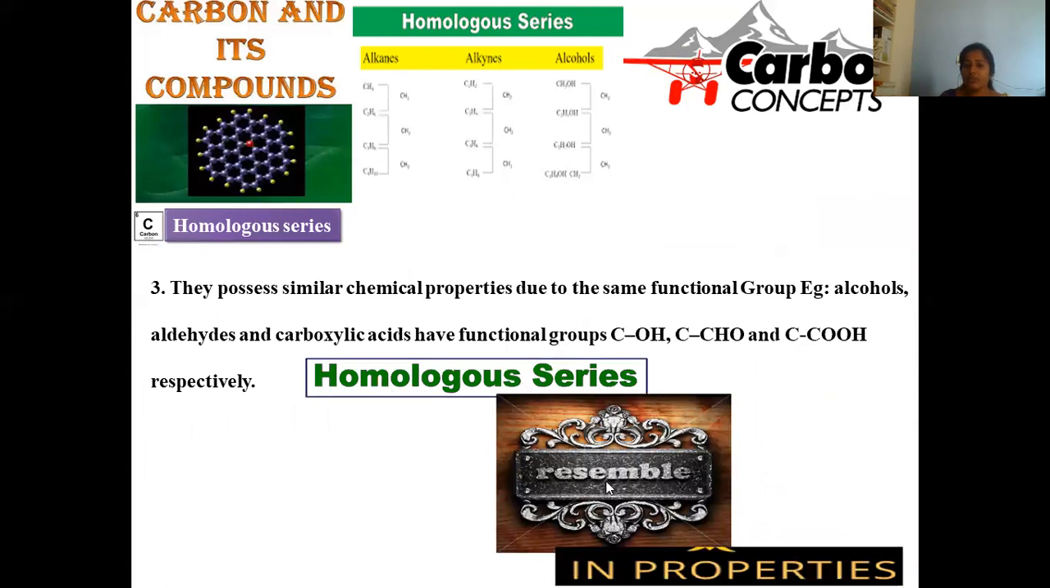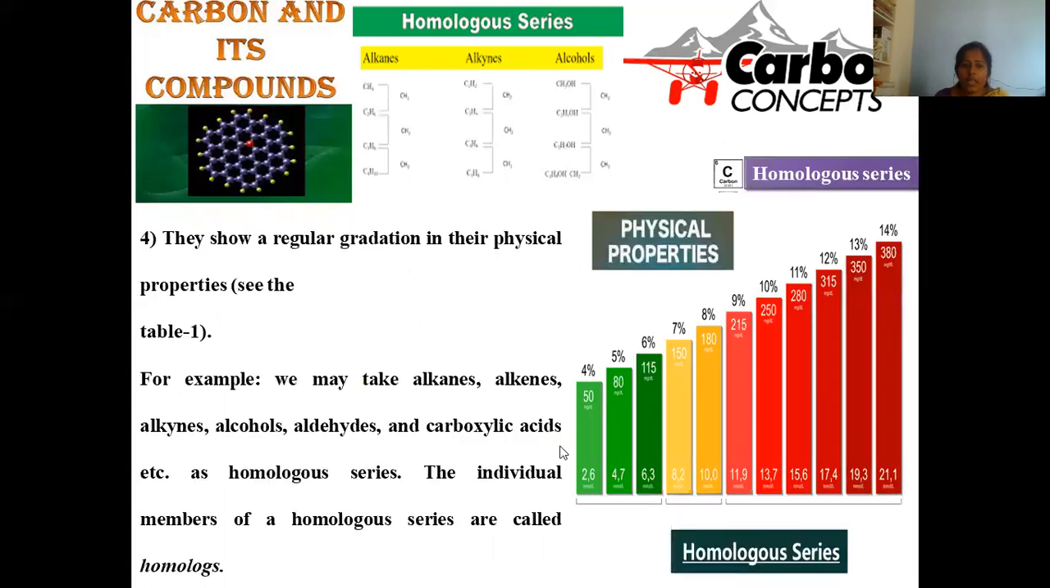All the homologous series of compounds resemble in their chemical properties because we are not supposed to change their functional group, only distinguished by CH2 unit. Functional group remains same. All alcohols are accompanied by OH, aldehydes accompanied by aldehyde group, carboxylic acids accompanied by COOH moiety respectively. That's the reason why chemical properties get resembled with each other.